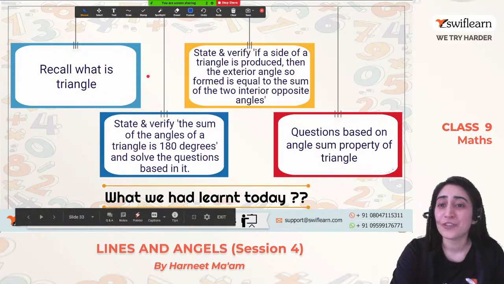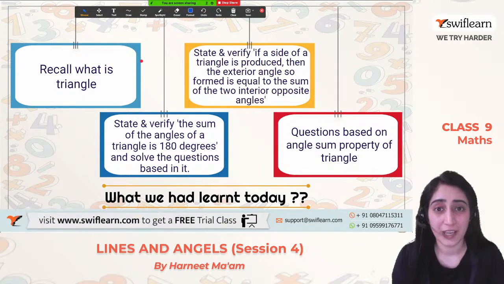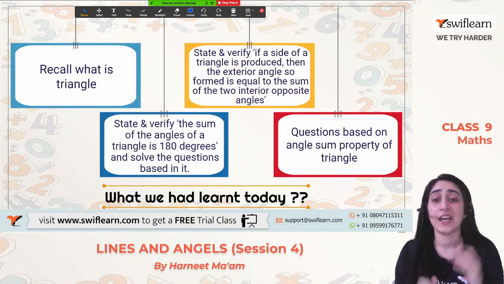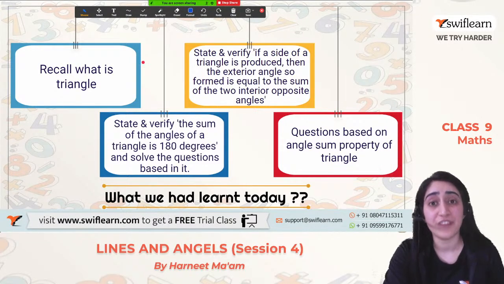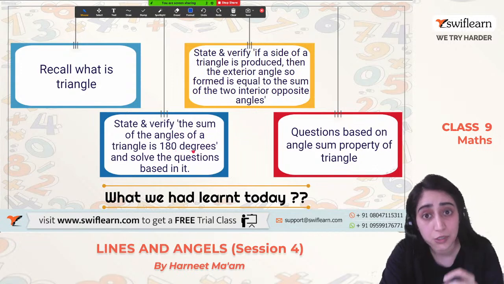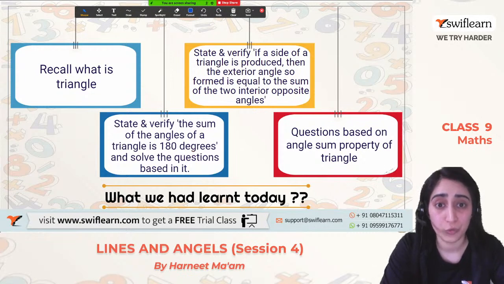So that's it for today's session. I hope you have understood what we were talking about. We have discussed what a triangle is. We have stated, used, verified and proved that the sum of all the angles of a triangle is equal to 180 degree. We have used this theorem on many questions.